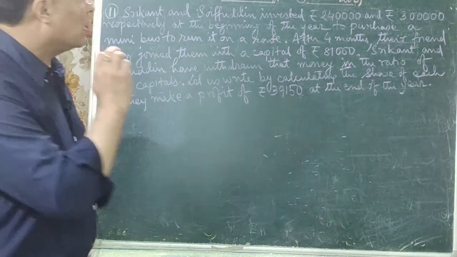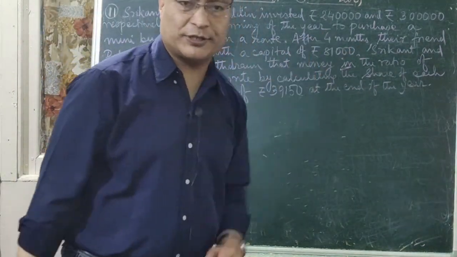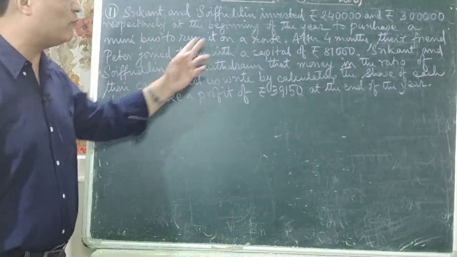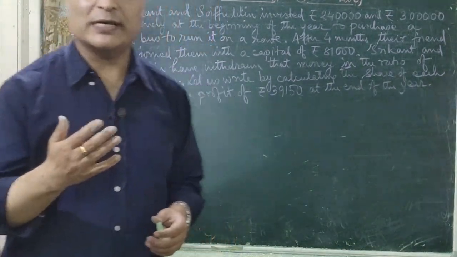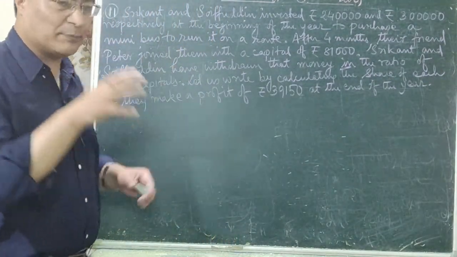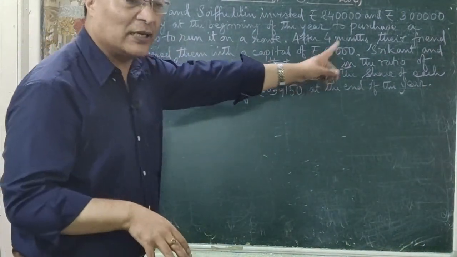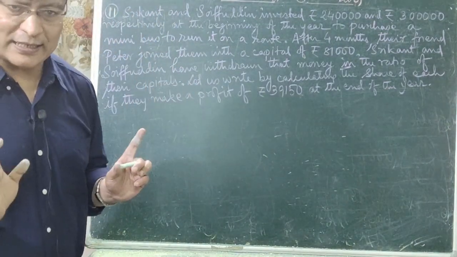Do you understand? So now what does the question say? After 4 months, their friend Peter joined them with a capital of rupees 81,000. So after 4 months their friend Peter also joined, and Peter is investing rupees 81,000. Is that clear?